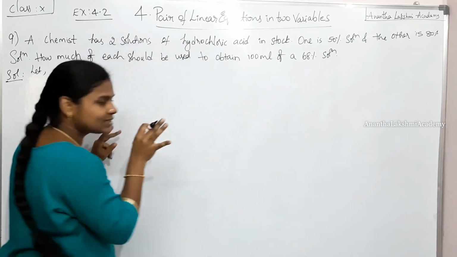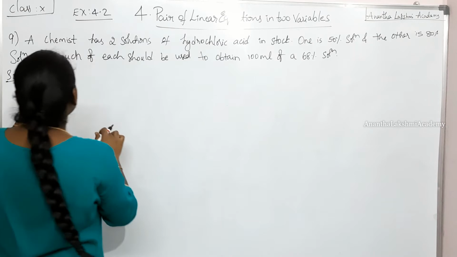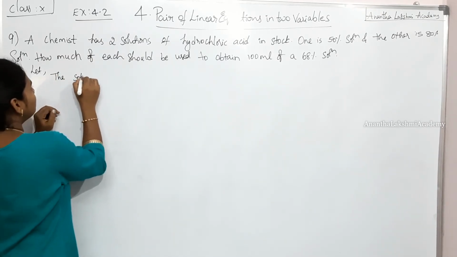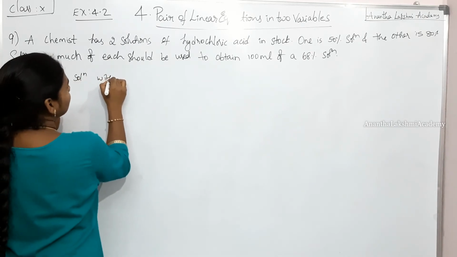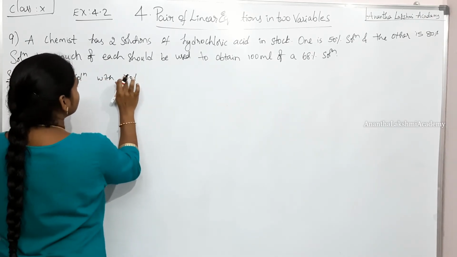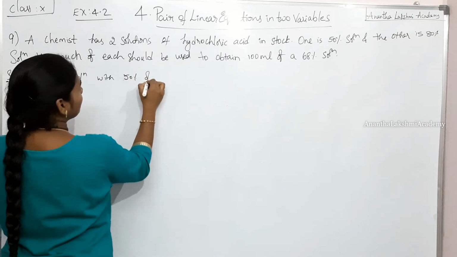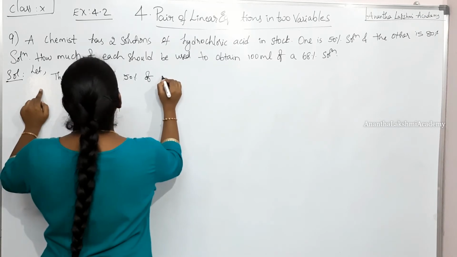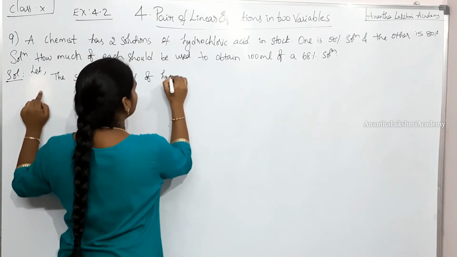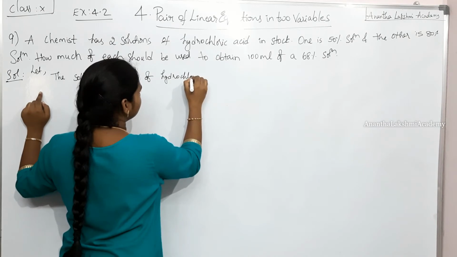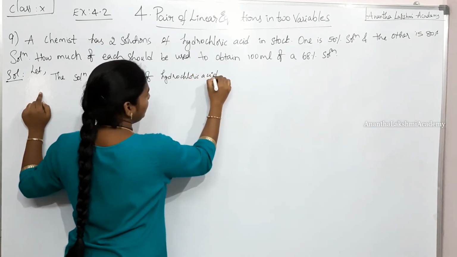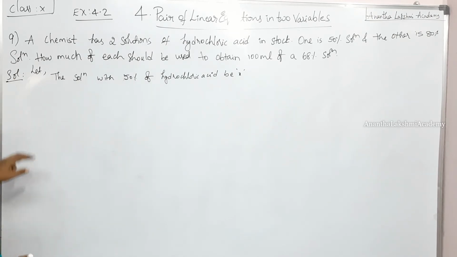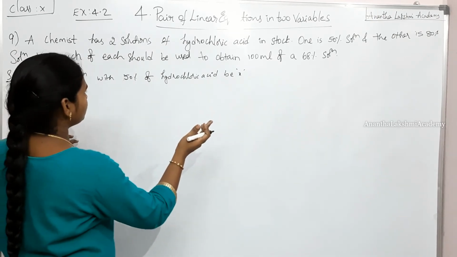So first let us write down what is x and y. So let the solution with 50% of hydrochloric acid be x. 50% of 50% solution.